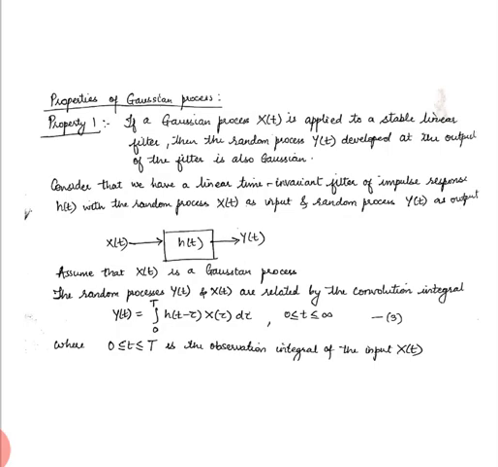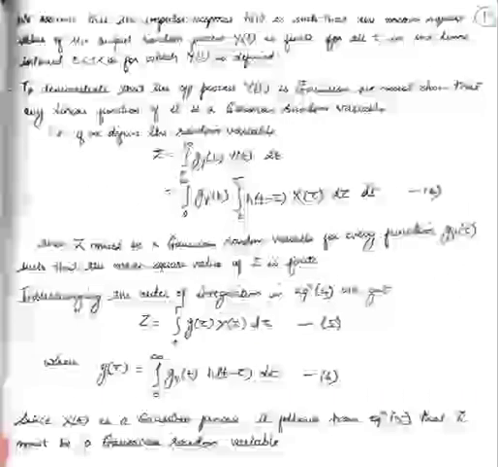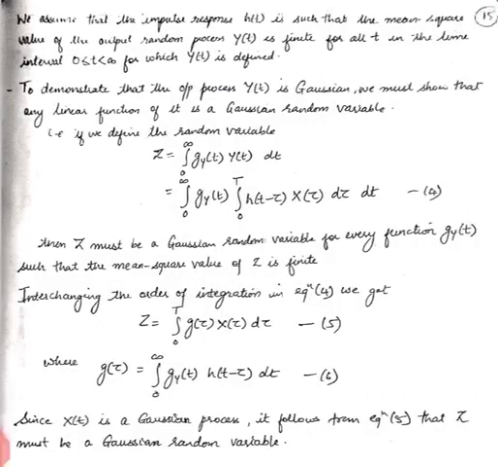Now we assume that the impulse response h of t should be like the g of t, that is the weighting function. So it should satisfy the condition that the mean square value should be finite. We assume that the impulse response h of t is such that the mean square value of the output random process is finite for all time t. So it should satisfy the condition that the weighting function should satisfy.